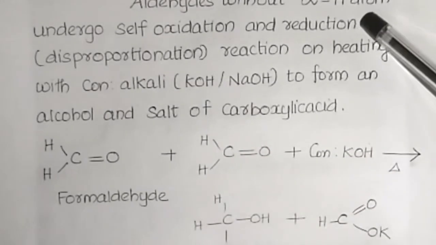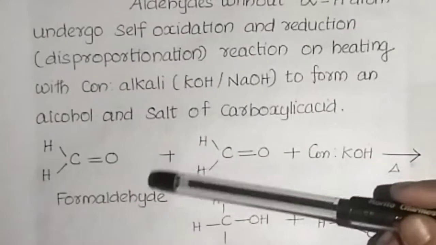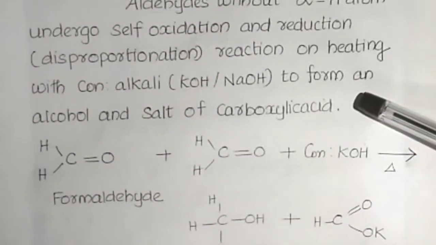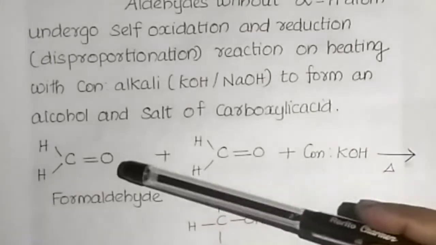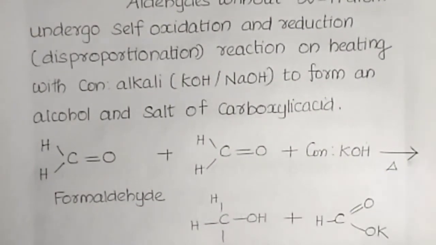Aldehydes without alpha hydrogen atom undergo self-oxidation and self-reduction on heating with concentrated alkali. So the reduced product is an alcohol and the oxidized product is the salt of a carboxylic acid, the sodium or potassium salt of the corresponding carboxylic acid.